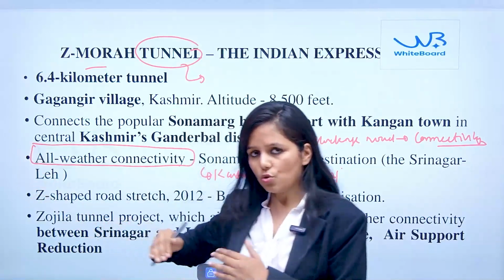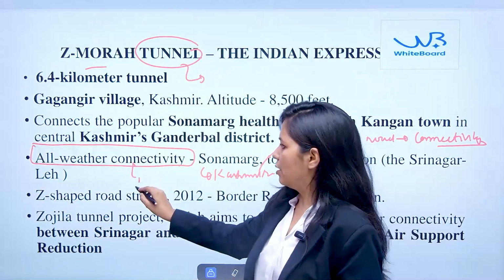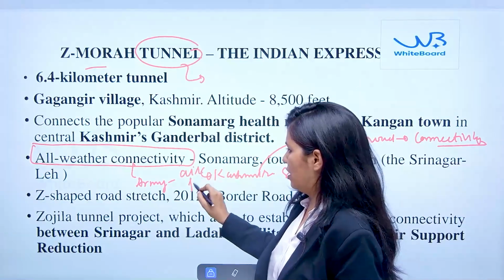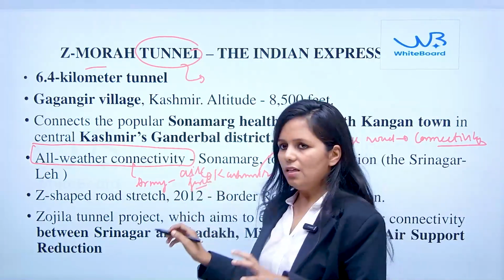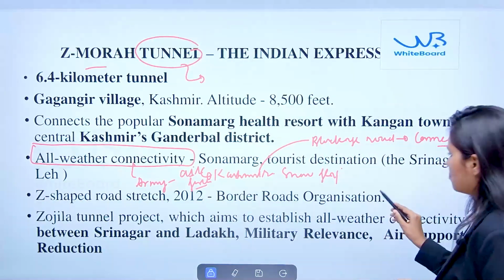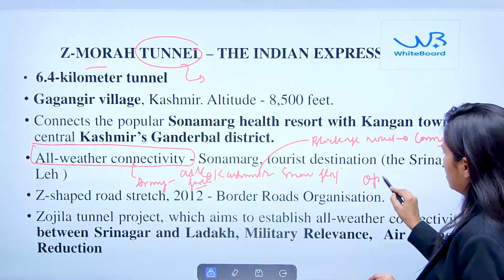If there is no all-weather connectivity, then the army basically depends upon the air force, which ultimately increases the operational cost of security in this particular region.